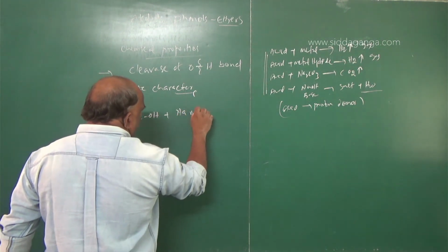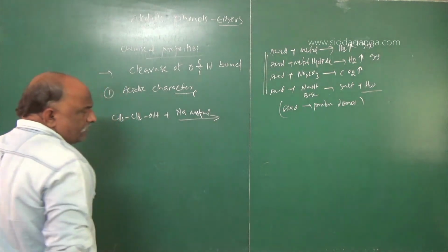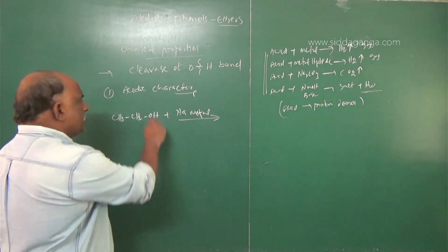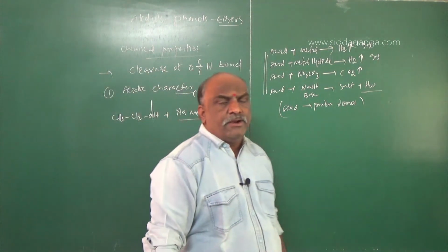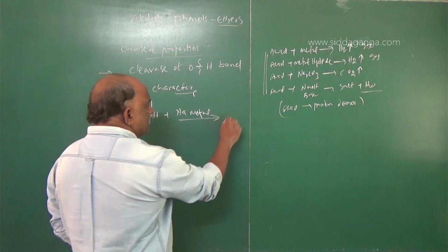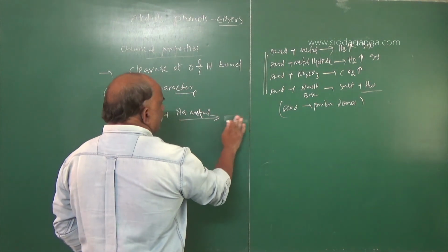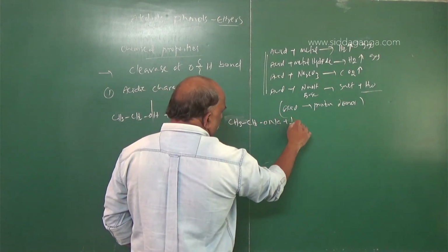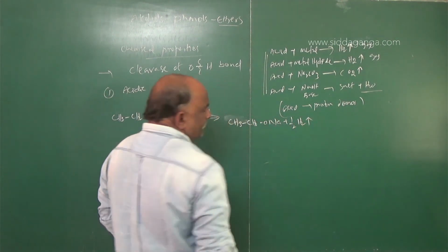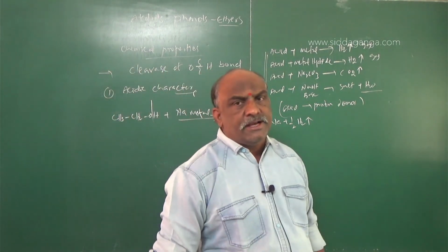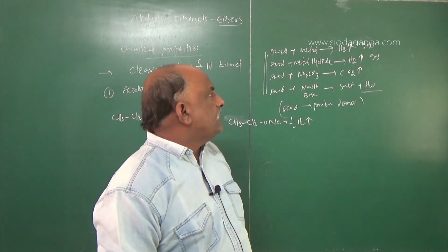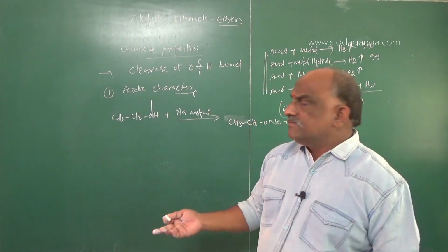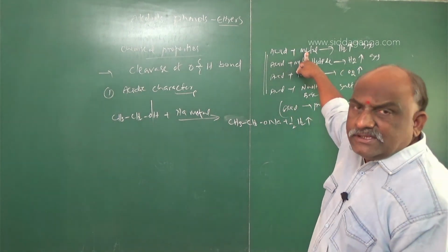Very important: in metal plus alcohol, you simply break the OH bond. The answer is CH3CH2ONa plus half H2. Hydrogen gas is liberated. Condition 1 is satisfied: acid plus metal gives rise to hydrogen gas. Clear?